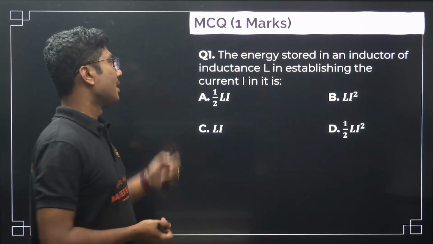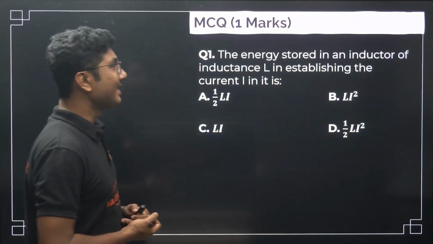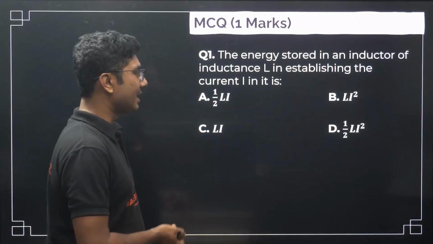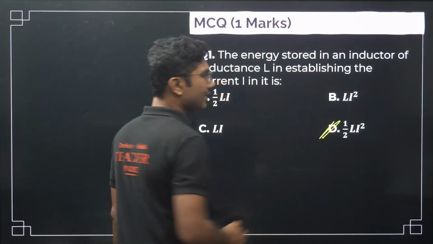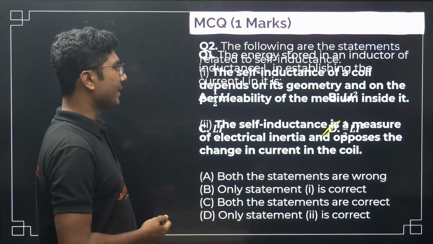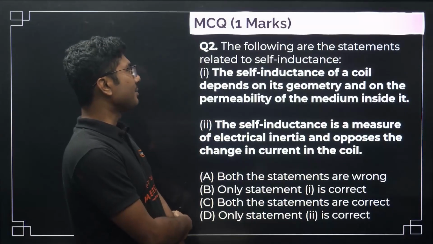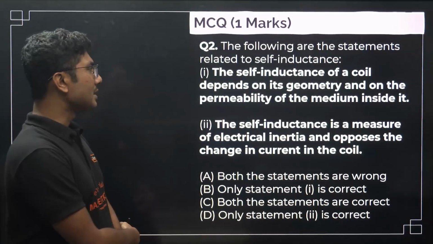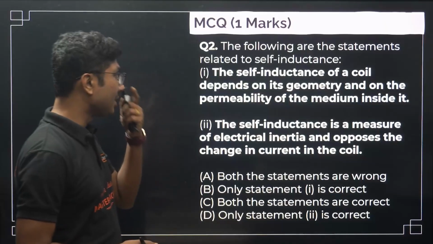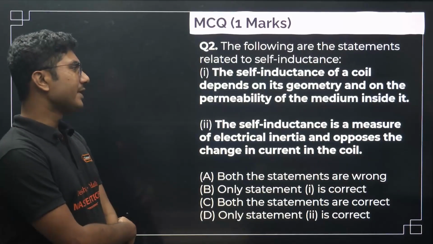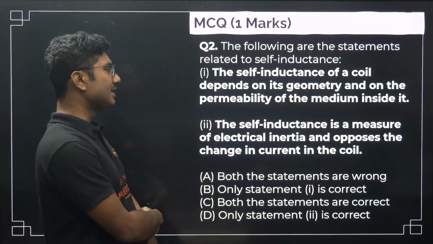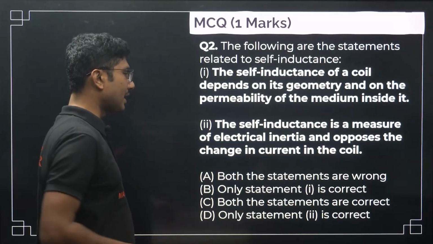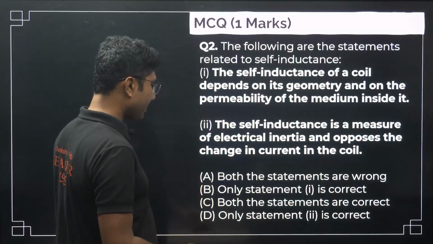Now, the energy stored in an inductor of inductance L in establishing the current I is half L I square. We have discussed in our theory revision that it is half L I square. The following are the statements related to self-inductance. The self-inductance of a coil depends on its geometry and on the permeability of the medium inside. The self-inductance is a measure of electrical inertia and opposes the change in the current in the coil. So both statements are correct.